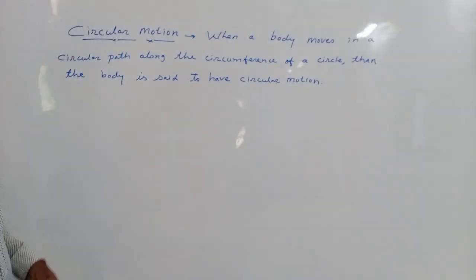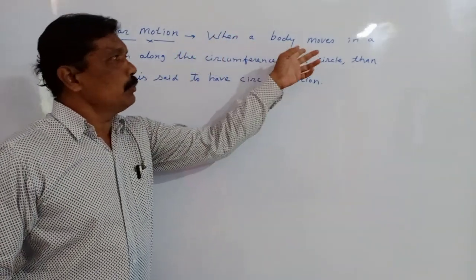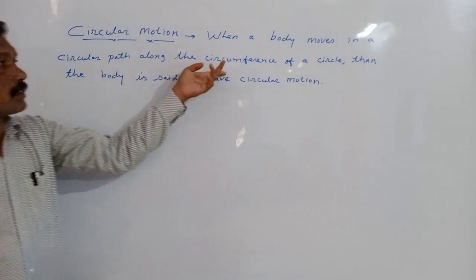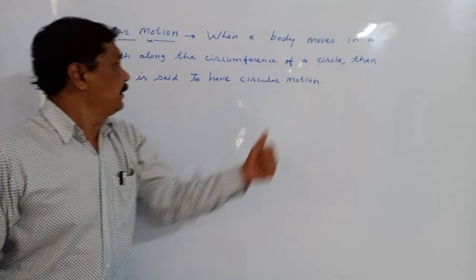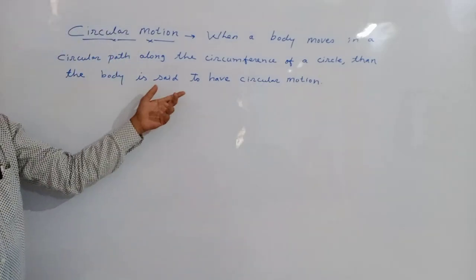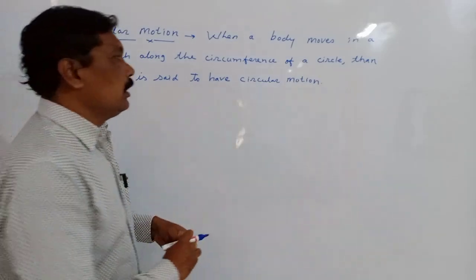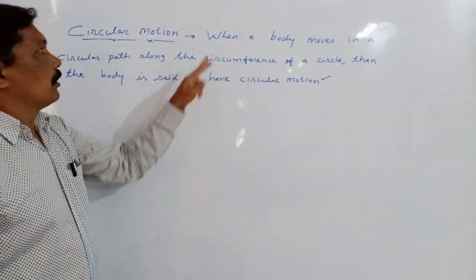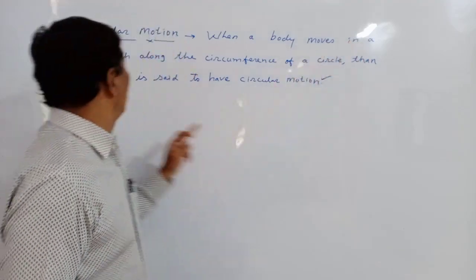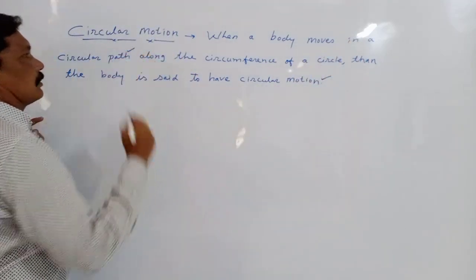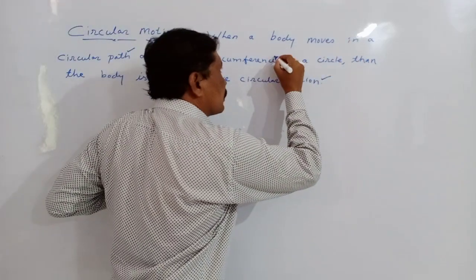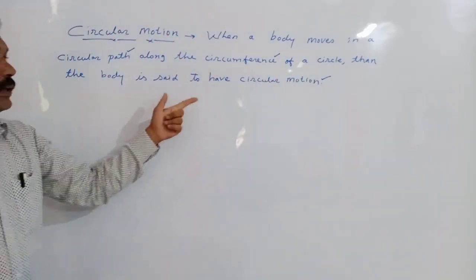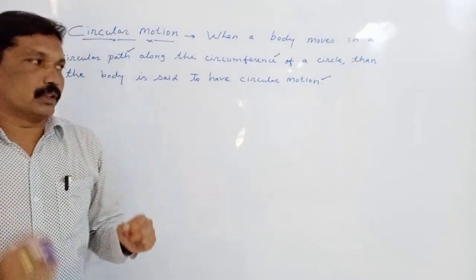What is circular motion? When a body moves in a circular path along the circumference of a circle, the body is said to have circular motion.